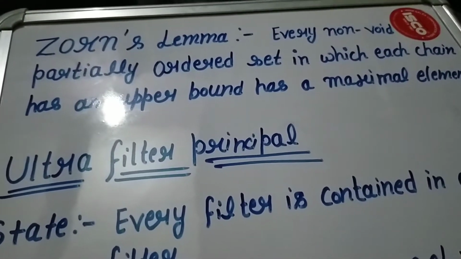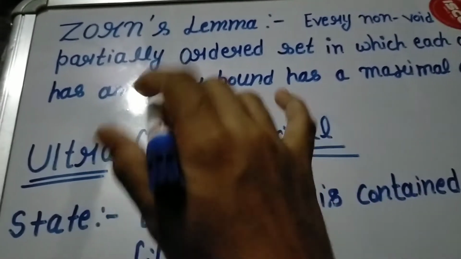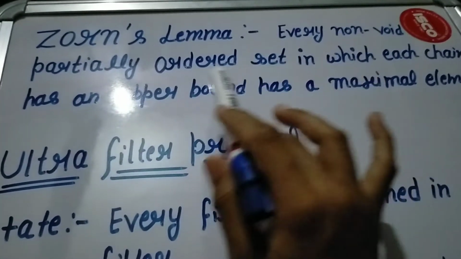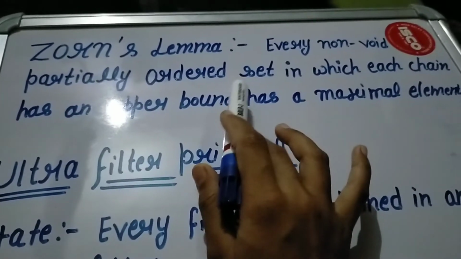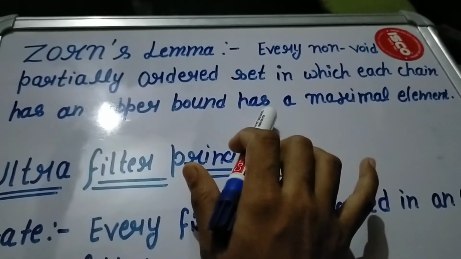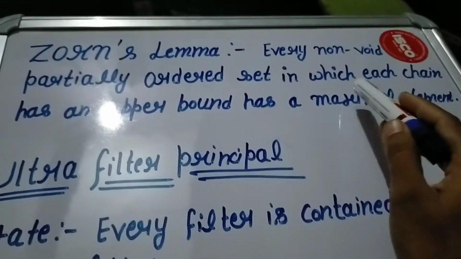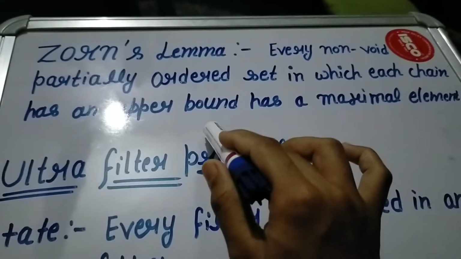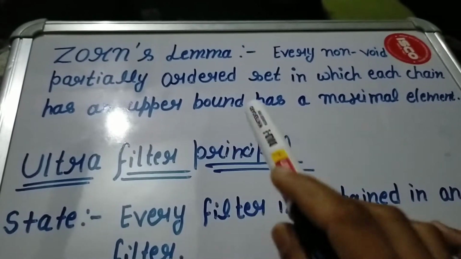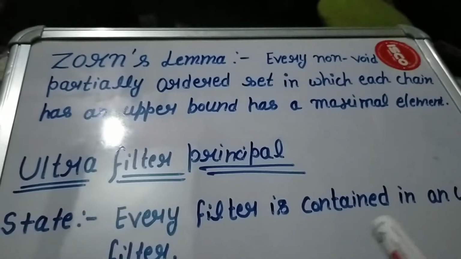Today in this video we will discuss the ultrafilter principle. In this principle we use Zorn's lemma. Zorn's lemma states that every non-void partially ordered set in which each chain has an upper bound has a maximal element. Means every non-void partially ordered set in which each chain has an upper bound then has a maximal element. If a chain has an upper bound, then there exists a maximal element.